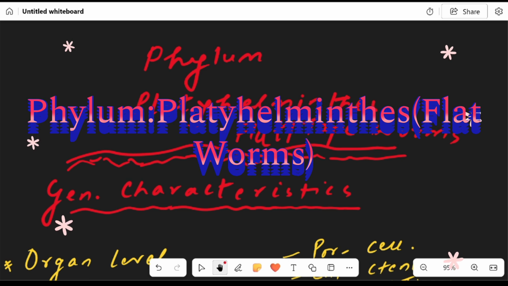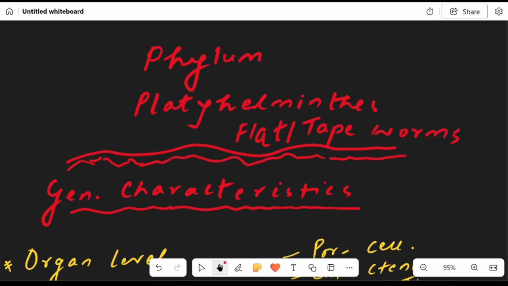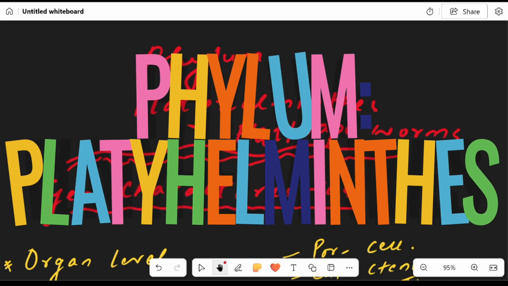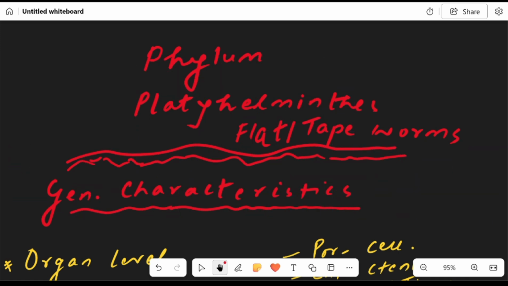Today we are going to deal with the phylum Platyhelminthes. So this is the fourth lecture series on animal kingdom, which is an integral part of class 11 biology. So let's start our chapter. As we all know, till now we have studied the Porifera, then Cnidaria, Ctenophora. Now we will start Platyhelminthes.